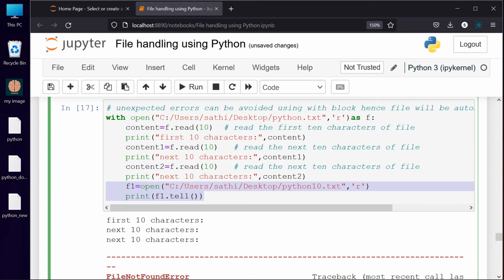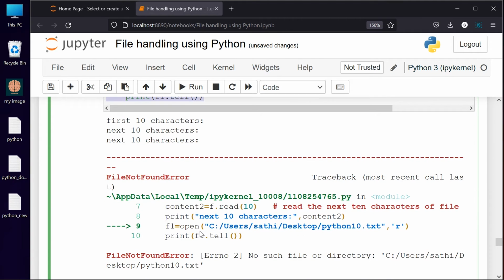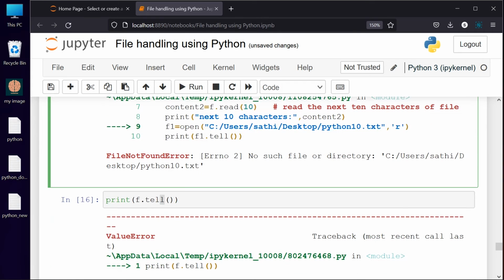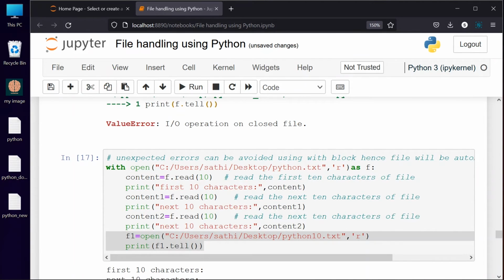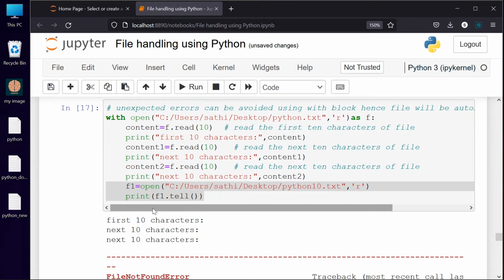So I should not stop the execution there. See here, the execution has stopped here, but even though, the file will be closed, you can check with this one. If I run this one, it is going to create a value error, right? Which means the file has already been closed. So like this we can come to a conclusion: even though an error condition occurs, it will be closed. Even when the complete execution happens, your file will also be closed. So the with statement is convenient while you are using file handling methods.